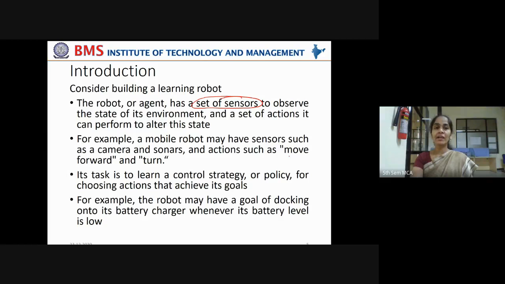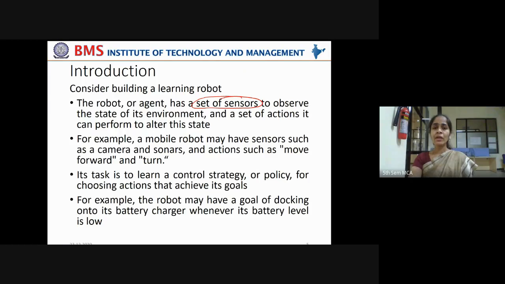And actions such as move forward and turn. So the mobile robot may have some sensors in order to sense its environment, and it can perform a set of actions such as move forward, turn to the opposite direction, move sideways, move diagonally. All these are a set of actions that should be learned by the mobile robot.